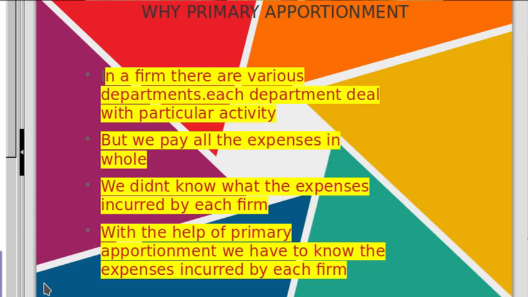Suppose in a firm there are many departments, like production department, and sales and service department. A production department has to use machines to produce a product, so the electricity charges are high, but in a sales or service department there are no such electricity charges.